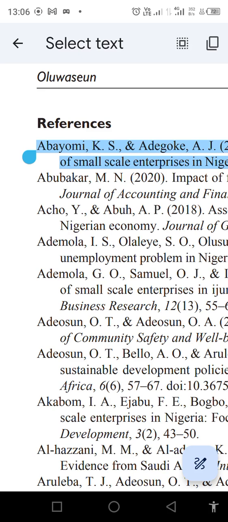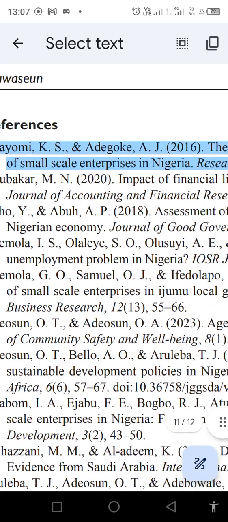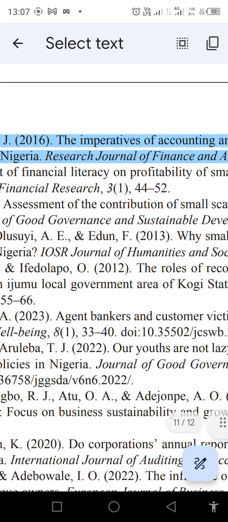However, if I am unable to do that, just know that in order to achieve this position and placement, you are going to make use of the ruler in your Word document. So that is that about referencing a journal article.